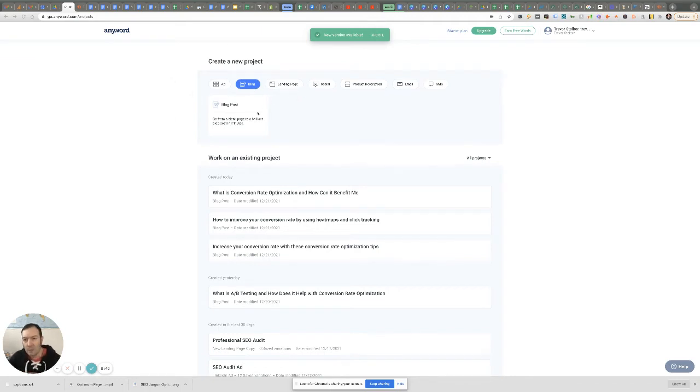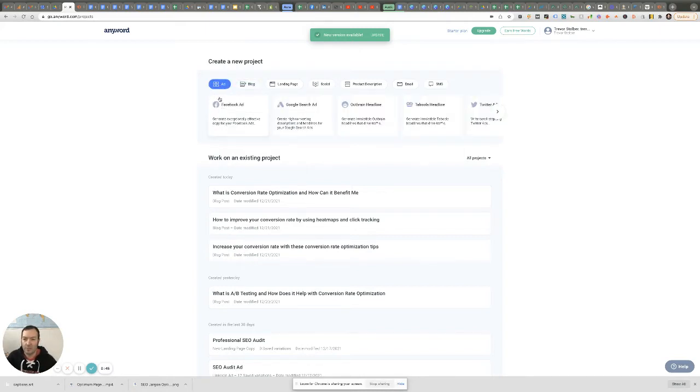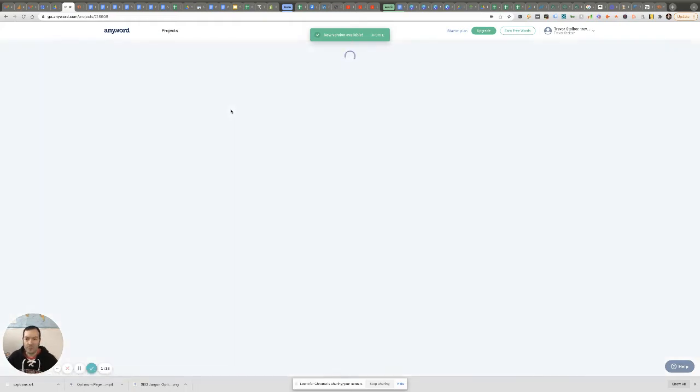So when you come into the platform, you get these different options for the different types of content projects that you might want to do. So for ads, you've got Facebook, Google Ads, Outbrain, Taboola, Twitter, LinkedIn, and Pinterest. Blog posts, pretty straightforward. Landing pages, landing page copy, descriptions or improve existing landing pages, social posts, product descriptions, email, and even SMS. So, pretty wide range of options for creating content. For right now, we're just going to focus on blog posts.